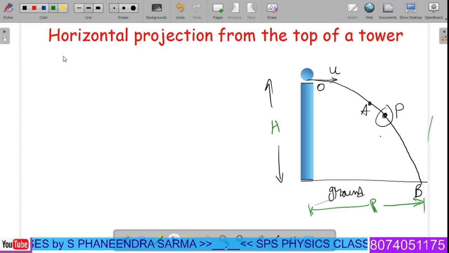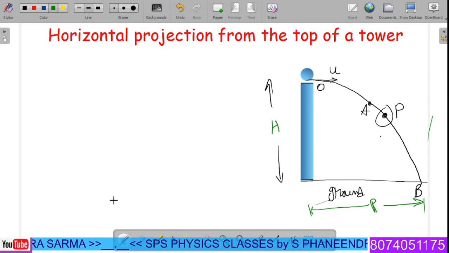Horizontal projection from the top of a tower. As shown in the figure, if an object of mass m is projected horizontally with initial velocity u, then it will follow the trajectory shown in the figure, OAB. The starting point is O. After some time t seconds, the new observation point is at P.